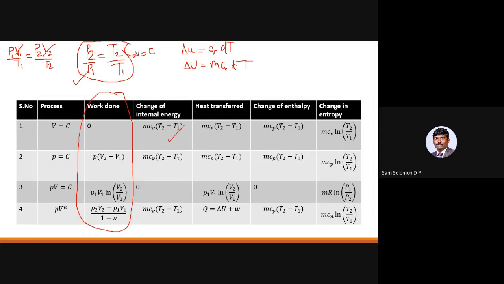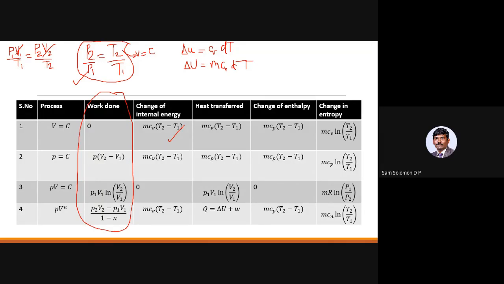That is very common for all the processes except for the isothermal process. If you look at the isothermal process, temperature T2 will be equal to T1, so T2 minus T1 will become 0. So your change of internal energy is 0 only for an isothermal process. Isothermal process is PV equal to constant. We have already seen how PV equal to constant is retained for an isothermal process.